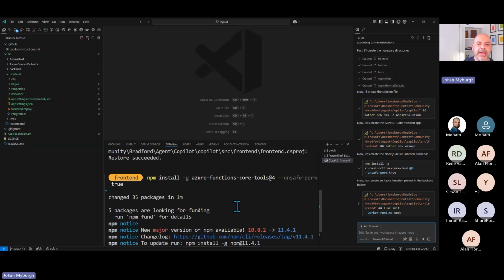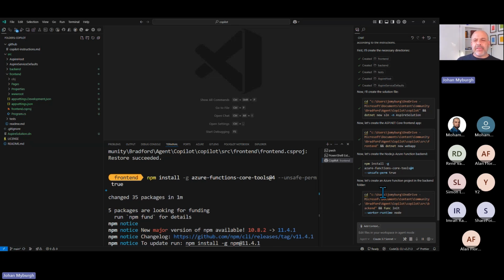I didn't realize that it needed the Azure Functions Core Tools for that, because I've actually had the Functions Core Tools installed already, so it's a bit of a weird one that it actually installed that. Of course, before I click accept and submit the command, I can stop and say, hang on, don't you want to check if it's already installed?